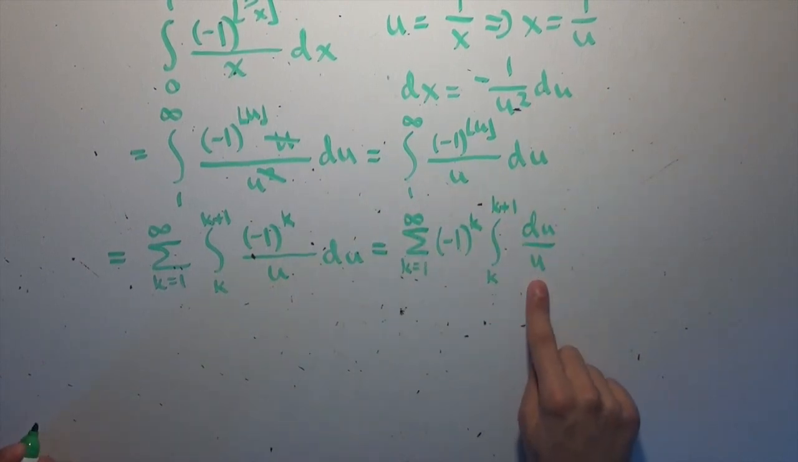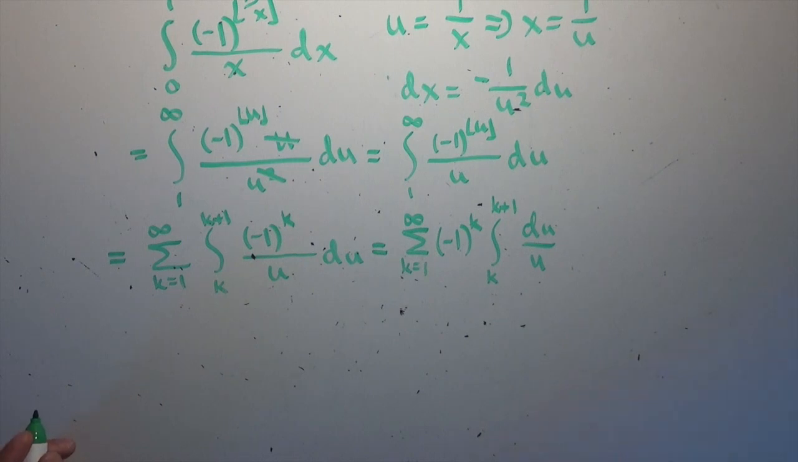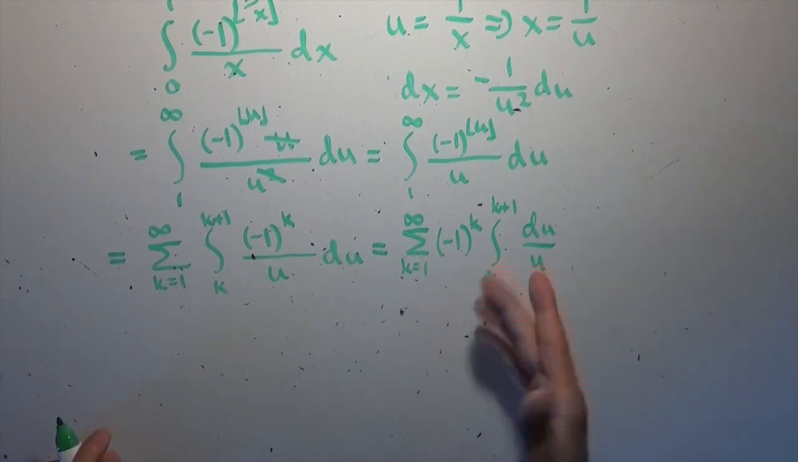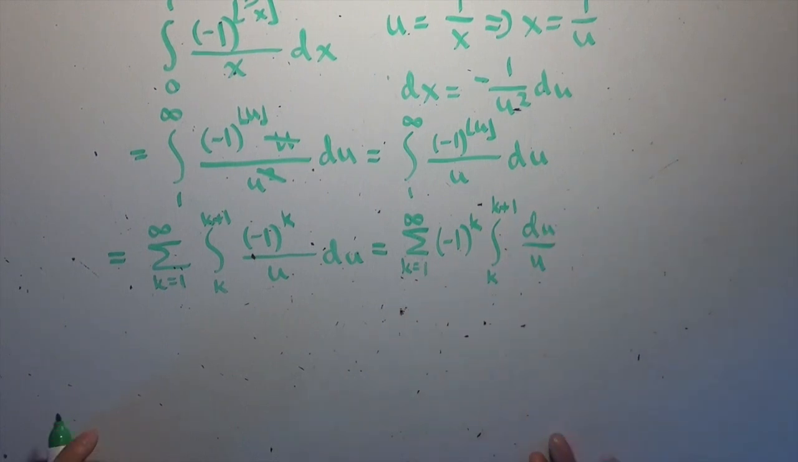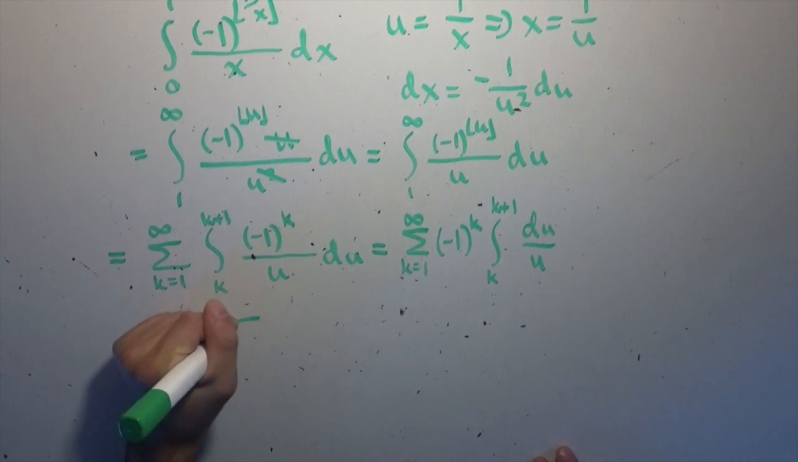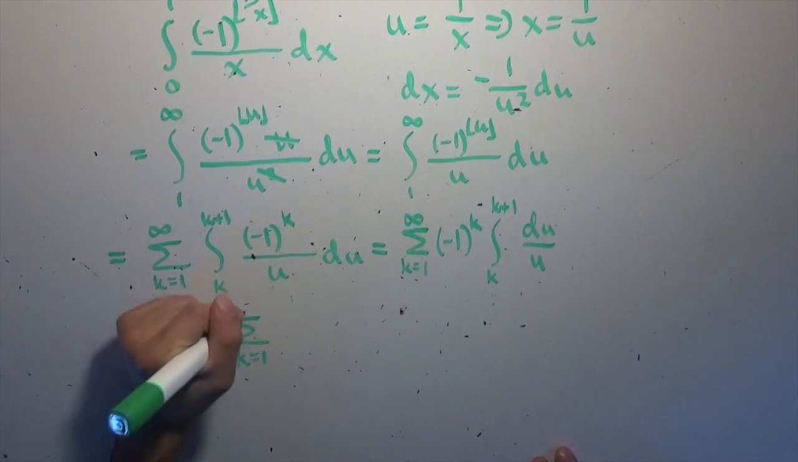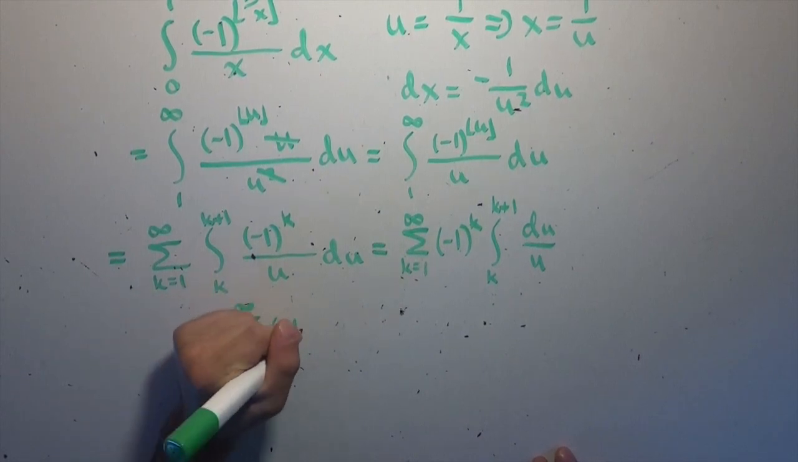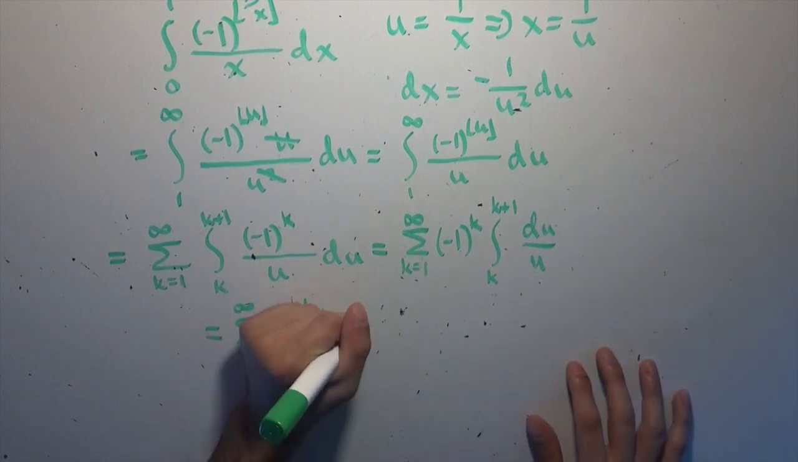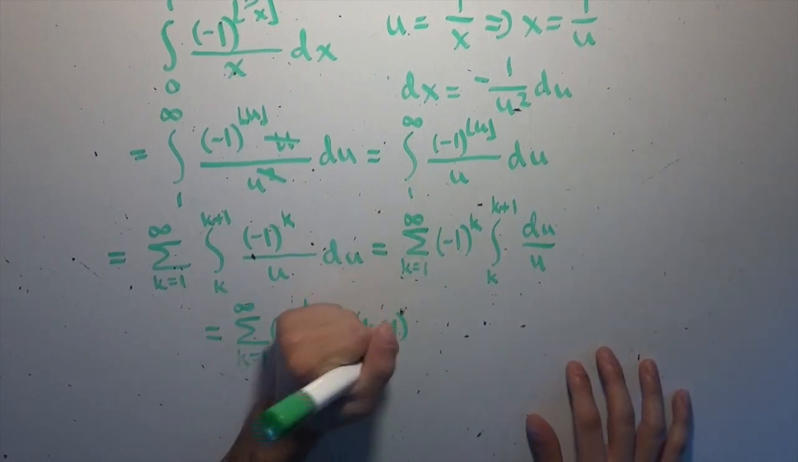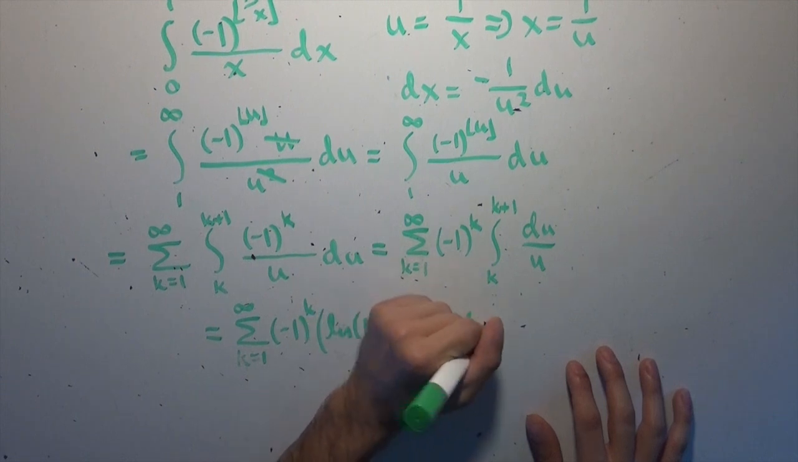And of course, this is just the natural logarithm of the absolute value of u, but because this is always over some positive integers or positive numbers, we don't have to do the absolute values, and so what we end up with is the infinite sum from k equals 1 to infinity of -1 to the power of k of the natural logarithm of k plus 1 minus the natural logarithm of k.